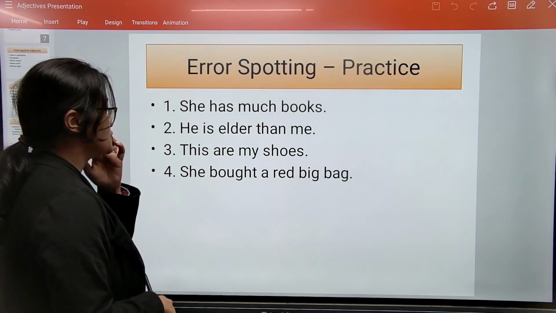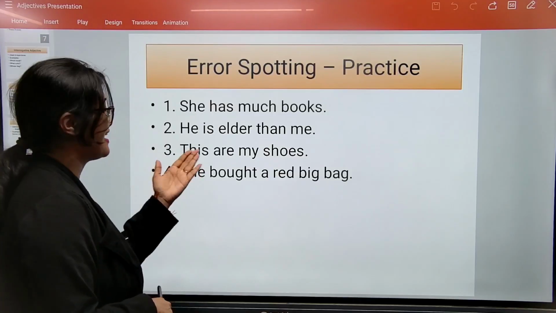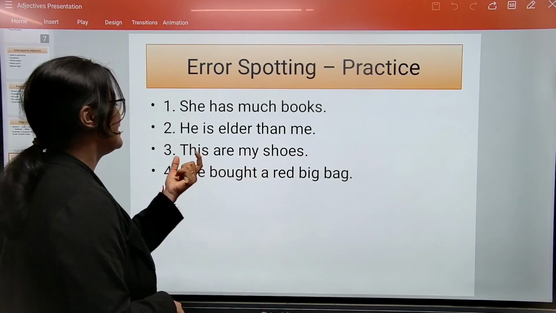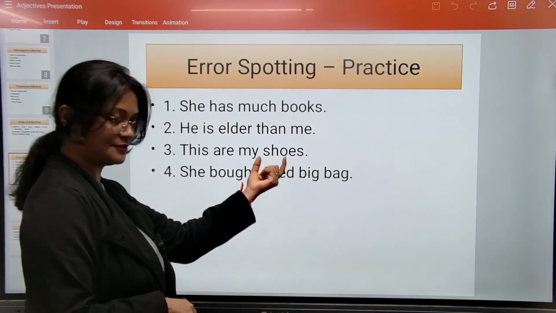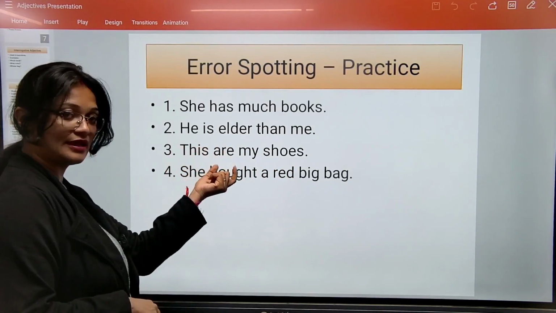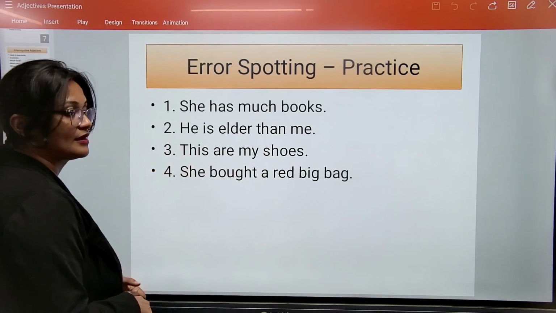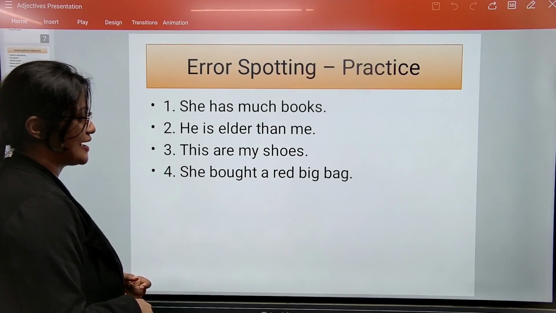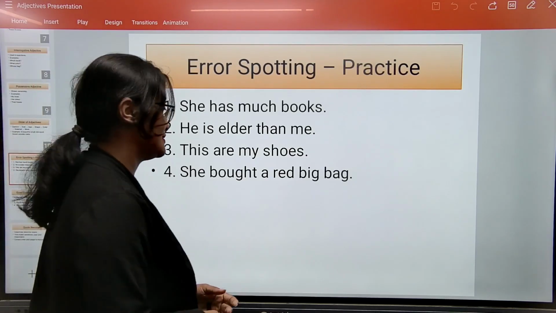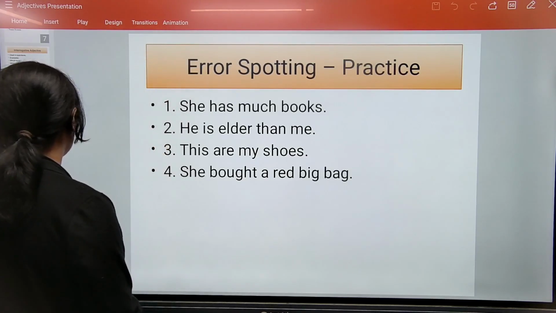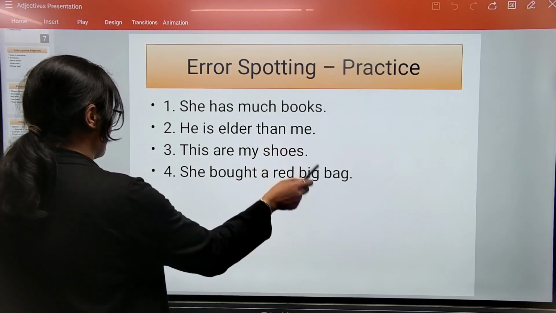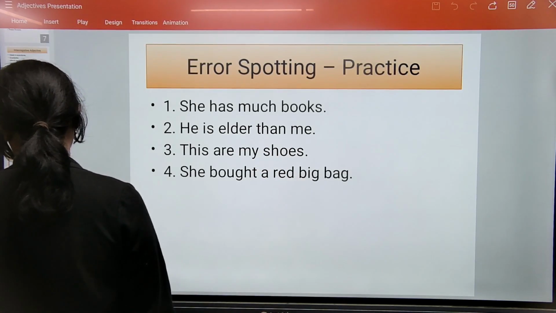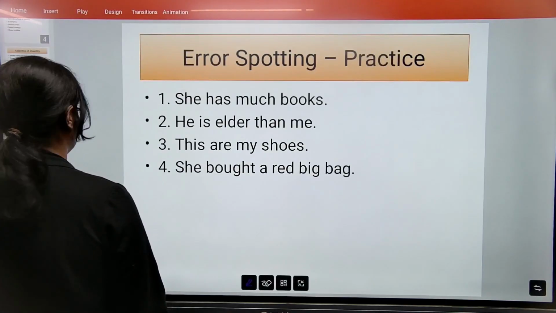These are my shoes. तो बिल्कुल भी नहीं होगा. This has to be plural because shoes plural है. So are plural है. So this has to be plural. And she bought a red big bag. If you remember the pattern, तो क्या होगा pattern के हिसाब से? She bought a big red bag. So I hope you remember. I'll mark the answers now.